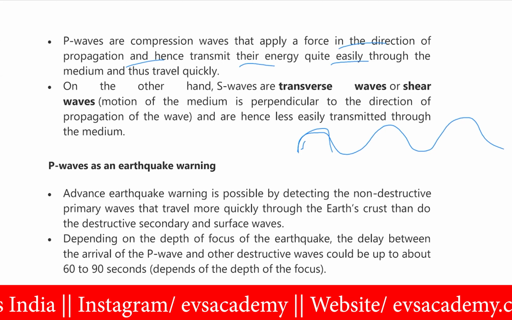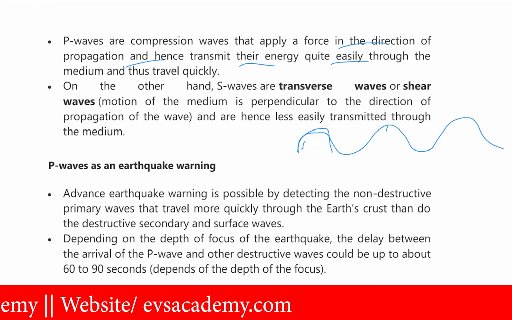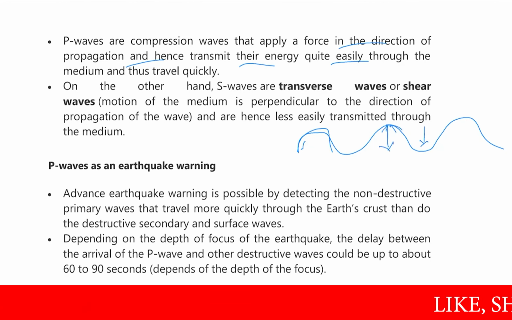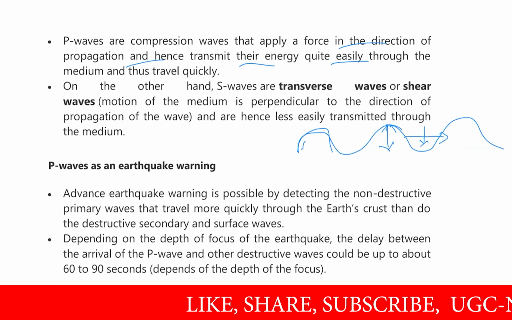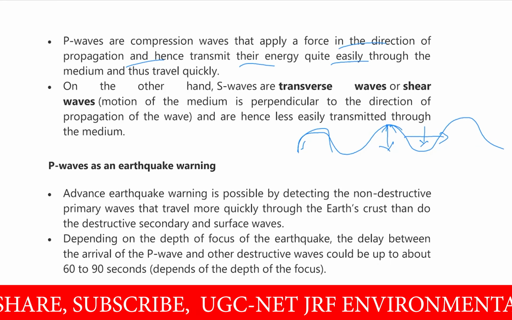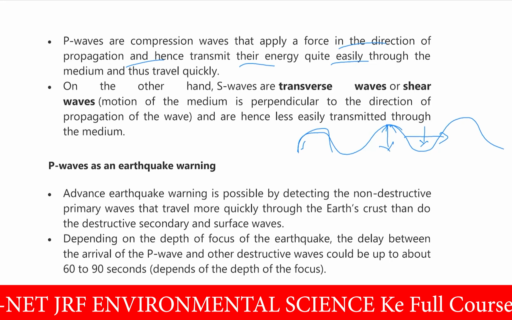This is the motion of the medium you can see, sometimes going up, sometimes going down. So here you can see the motion of the medium is perpendicular to the direction of propagation of the wave, hence less easily transmitted through the medium as compared to the P waves. So the movement direction helps the P waves to move faster as compared to the S waves. This is the concept behind the faster speed of the P waves.